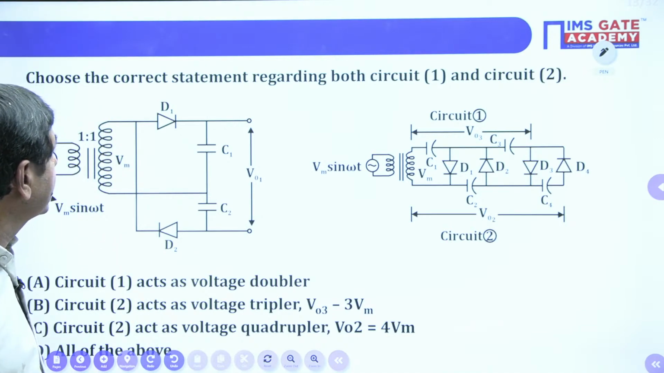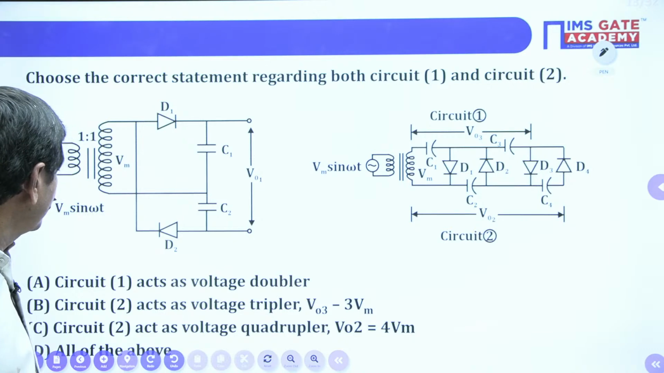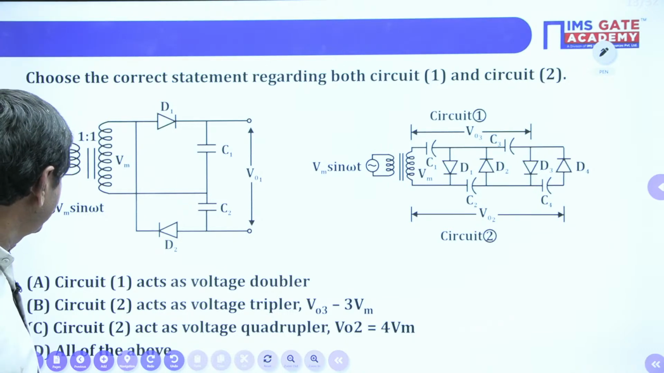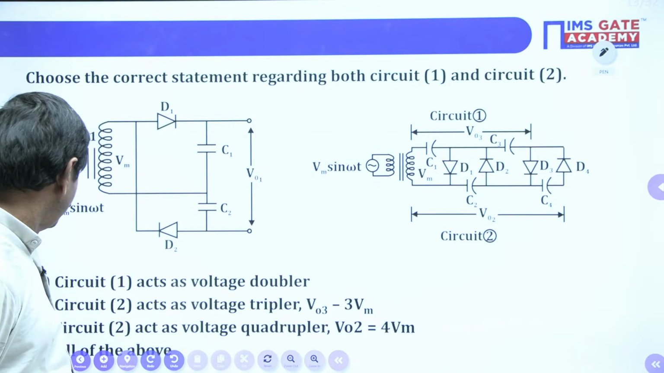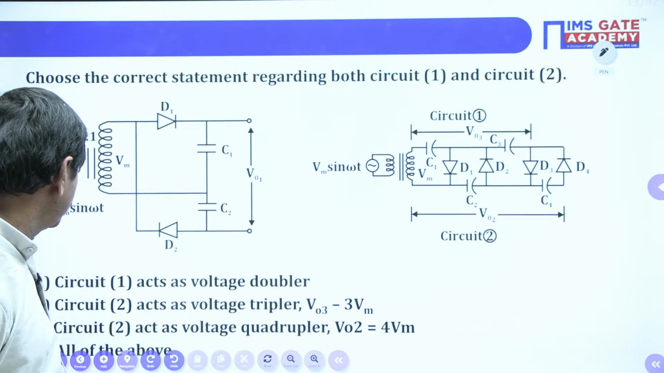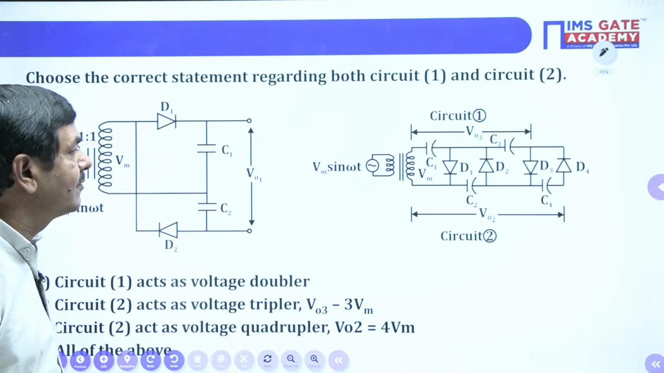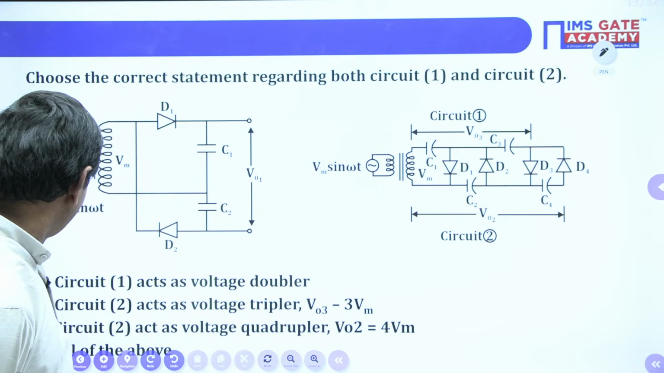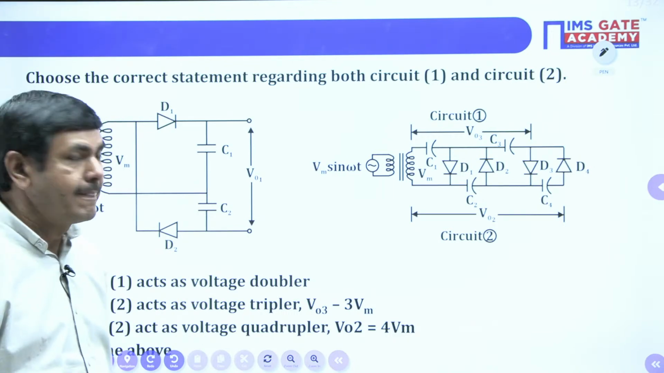Choose the correct statement regarding both circuit 1 and circuit 2. Two circuits are given. Circuit 1 acts as a voltage doubler. Circuit 2 acts as a voltage tripler. Circuit 2 acts as a voltage quadrupler, V0 equals 4 Vm only. All of the above. Yes, please try this. Which option is correct?